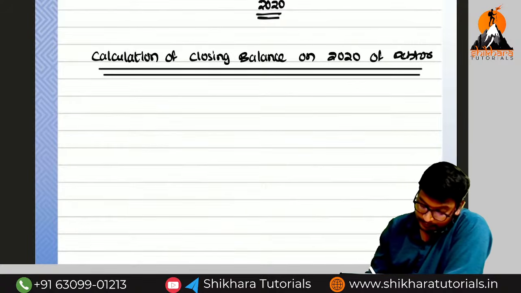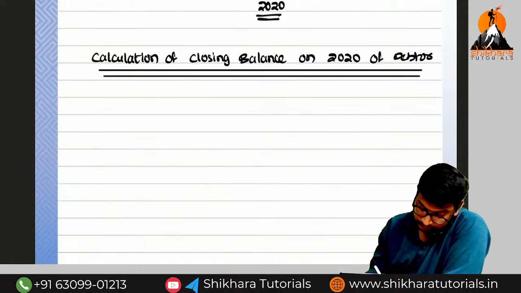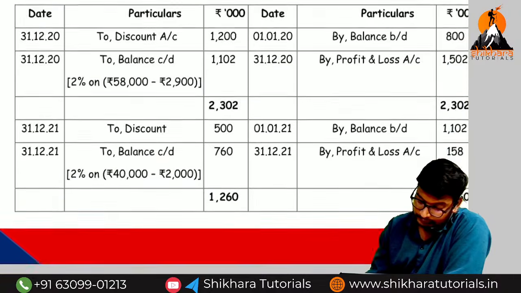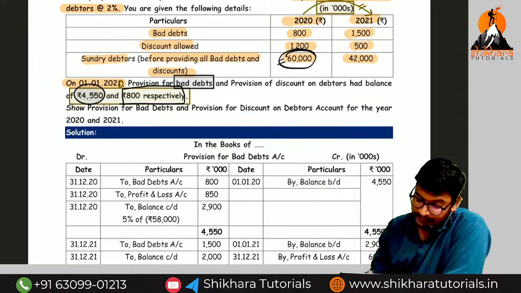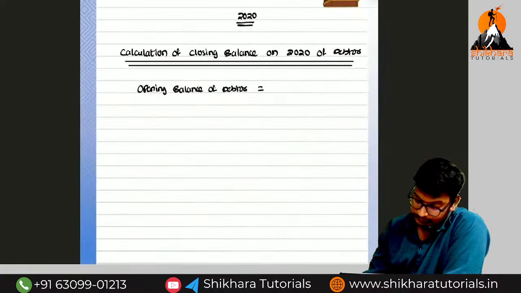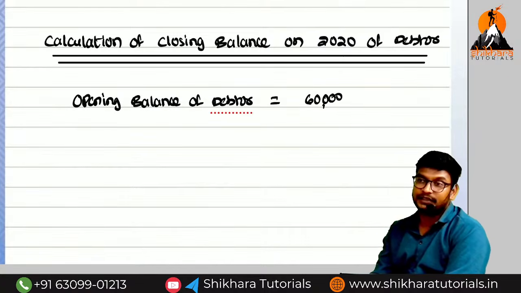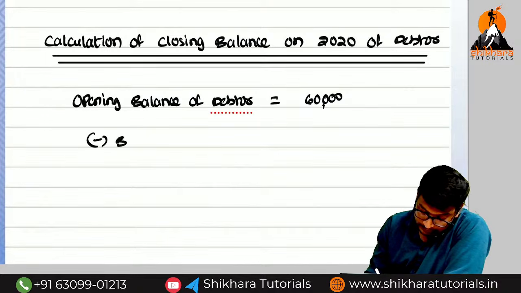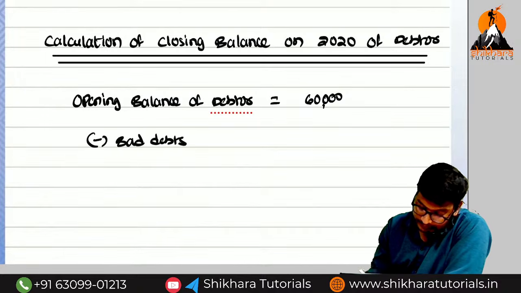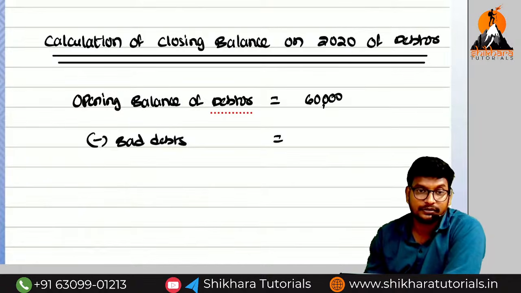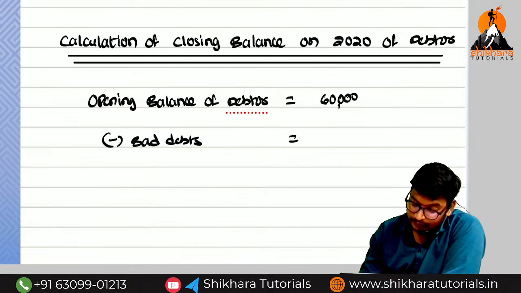So first, what do we need to remove? What is the opening balance of debtors they have given? In the year 2020, the opening balance of debtors is 60,000. From this 60,000, first what do we need to reduce? Minus bad debts. How much are the bad debts? 800. So 2020 bad debts, 800.